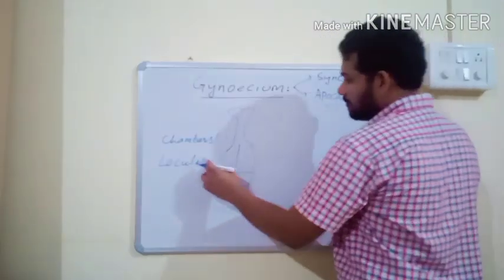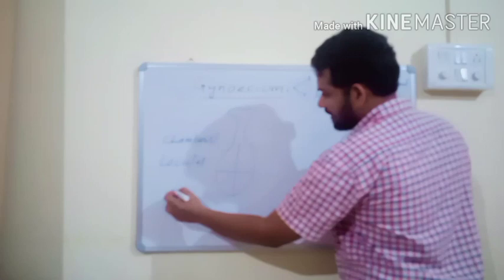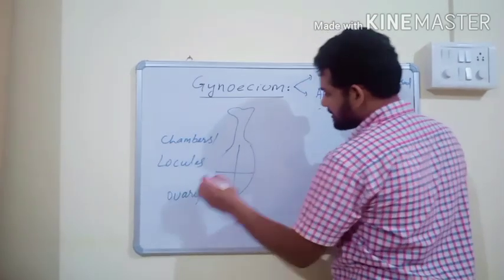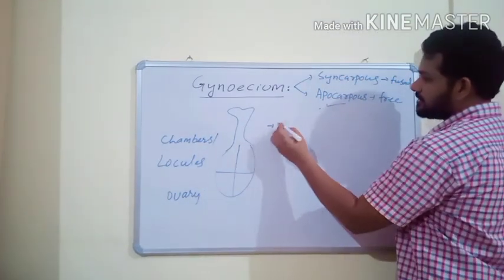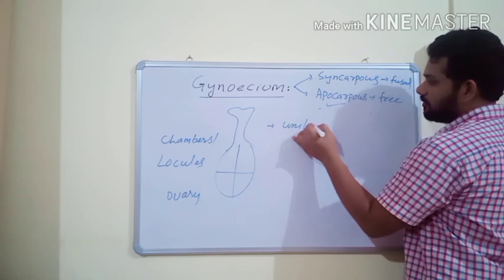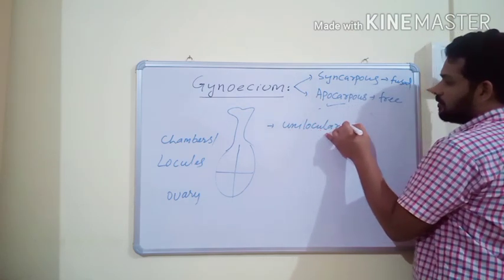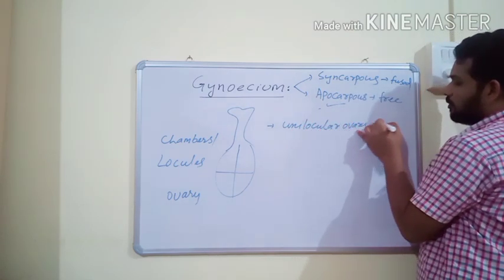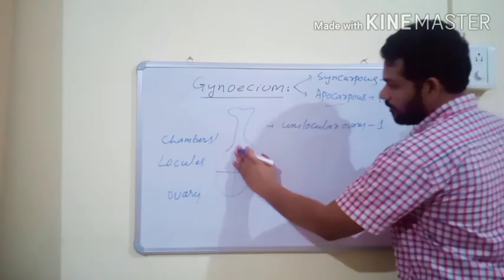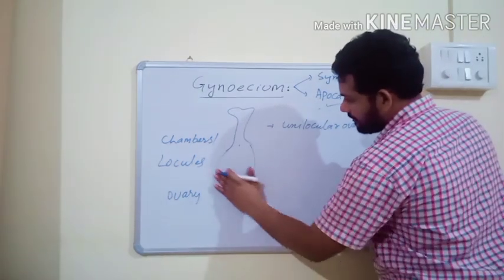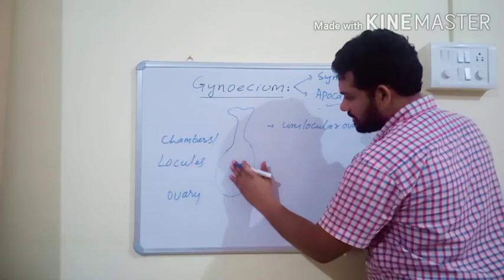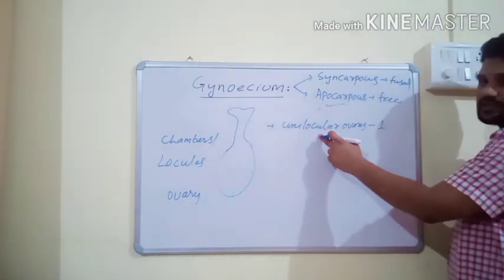Depending on the number of locules, the ovary is named. If the ovary has only one room or one chamber, then it is known as unilocular ovary.